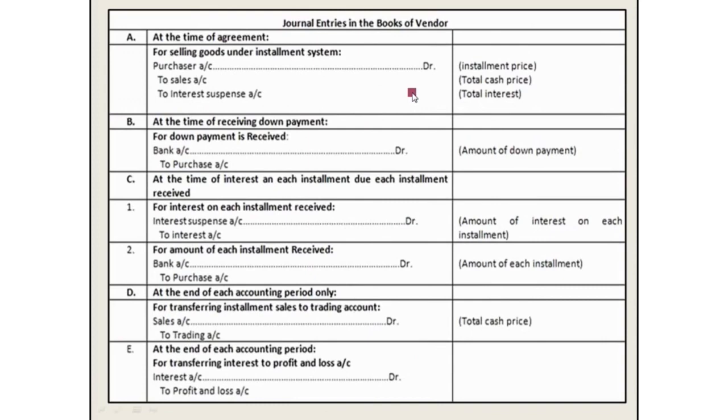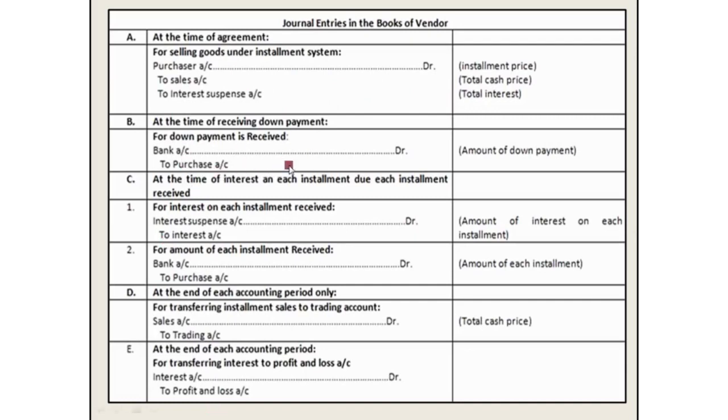Next, journal entries in the books of vendor. At the time of agreement, selling of goods under the installment system: purchaser account debit to sales account and interest suspense account. Installment price, total cash price, total interest. Purchaser account, installment price. Sales account, total cash price. Interest suspense account, total interest price. At the time of receiving the down payment.